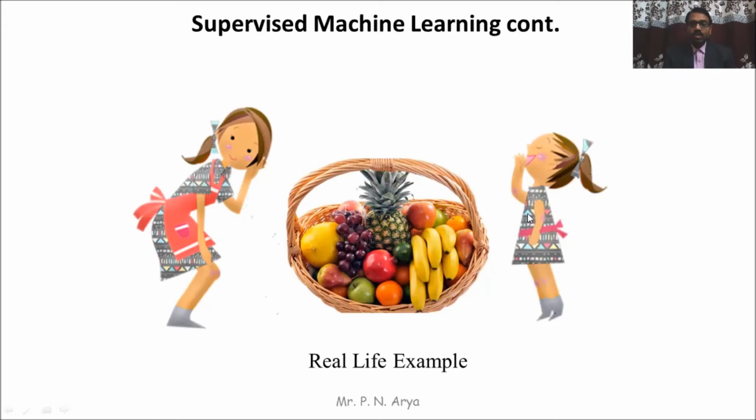After the completion of the training, the supervisor tests the model of the child, checking the knowledge of the child. The mother asks the child, please pick up the banana from the basket. The child picks up the banana from the basket and gives it to the mother. So this is the training phase and testing phase. Here the supervisor is available to guide or supervise the child.